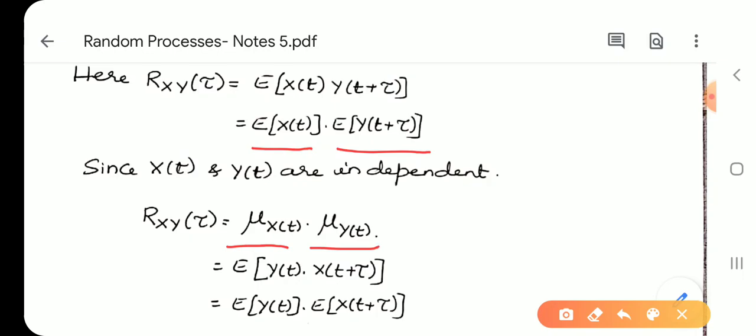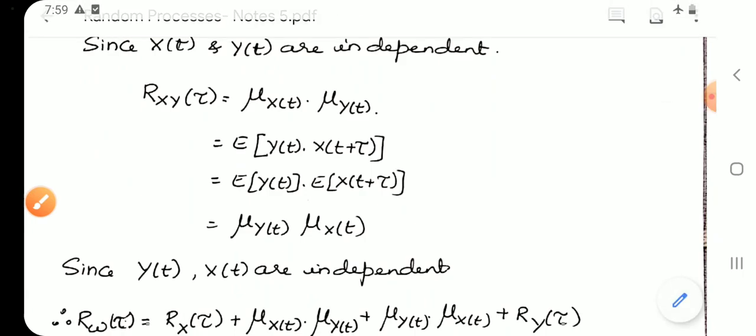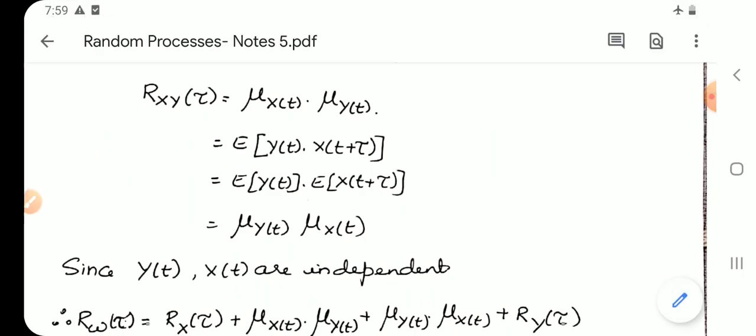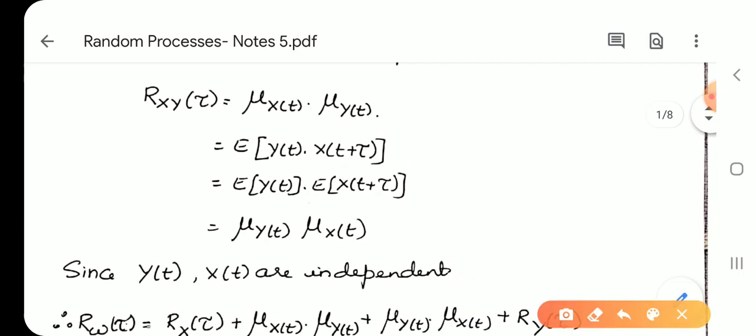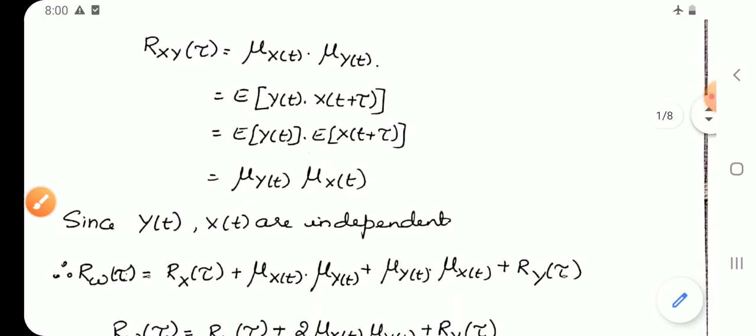Similarly, if I consider Ryx of tau, again you simplify it, you get mu y of t into mu x of t, since X and Y are independent random processes.